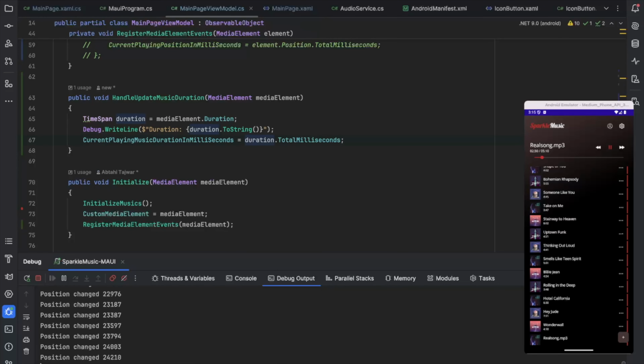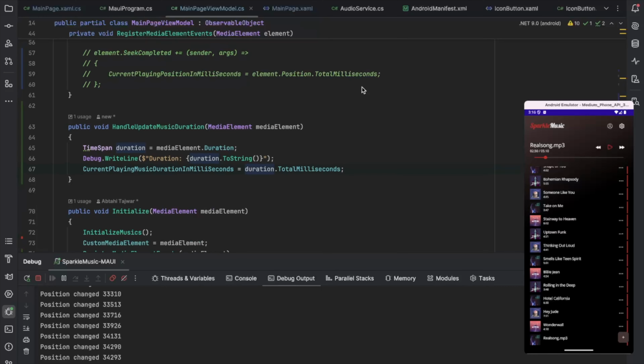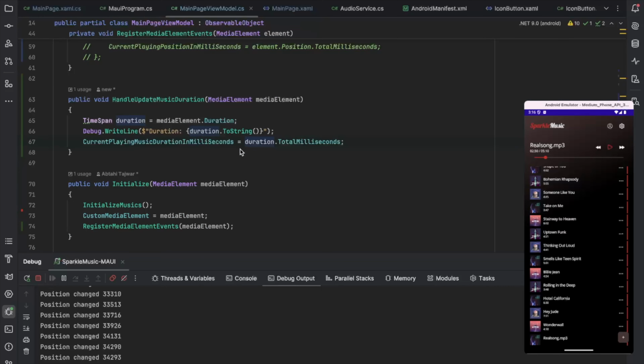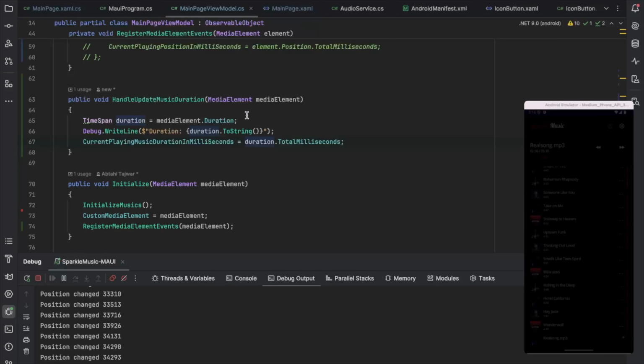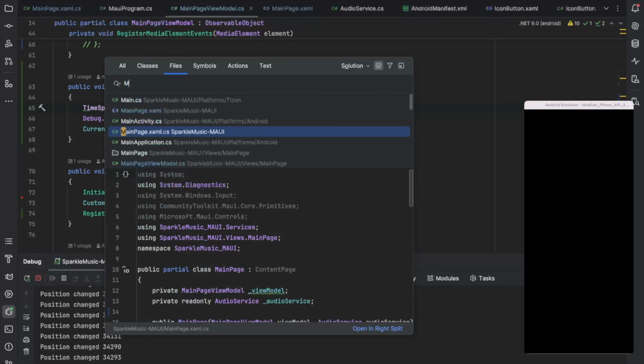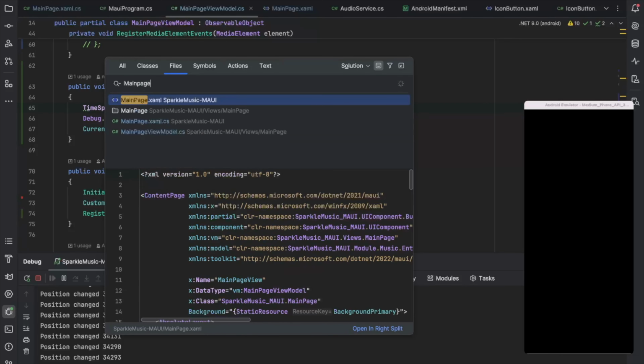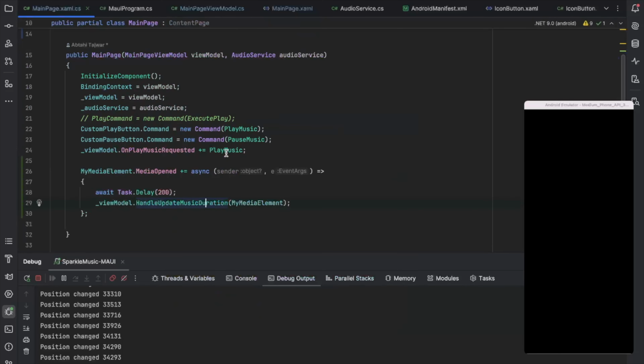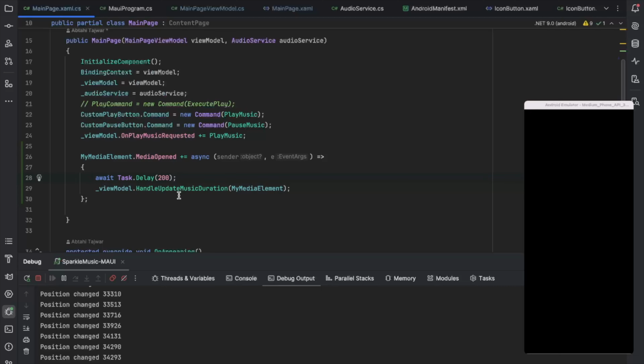Okay, so this is working. As we can see, this seeker is going smoothly, and the duration, I could tell you this based on the song, is proper. Now I have to pause this because of copyright issues, and so you guys can hear my voice properly. The solution was pretty simple. If I go to MainPage.xaml, I just added a delay, because for some reason that thing needs some time to update.